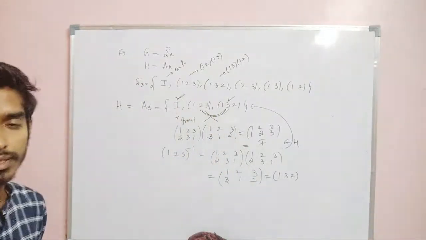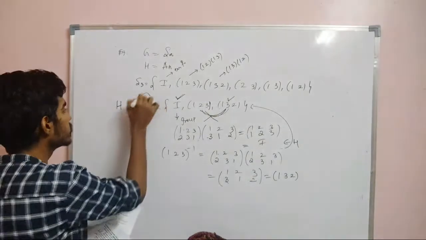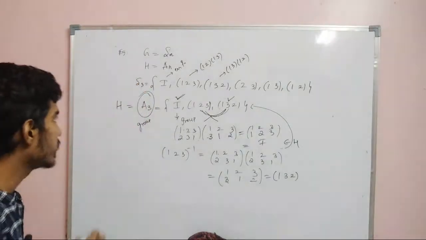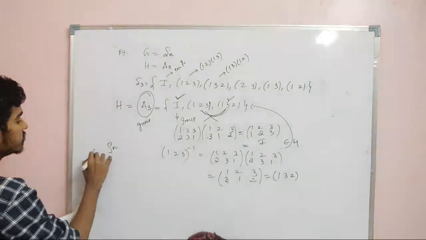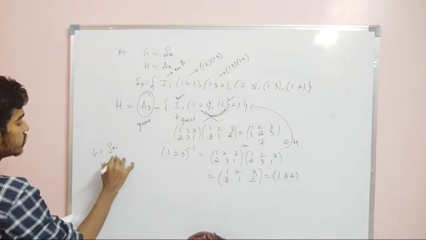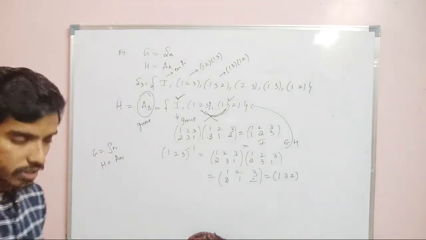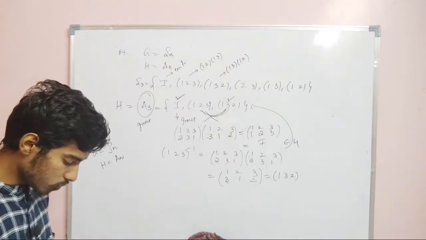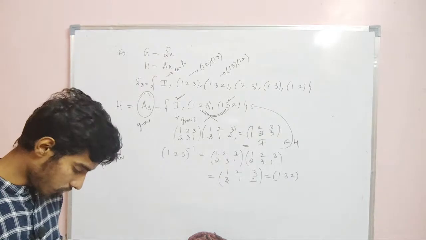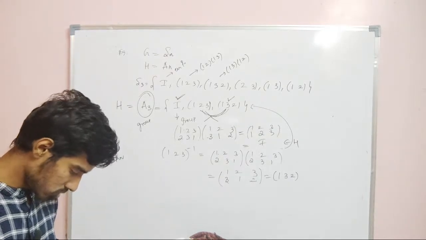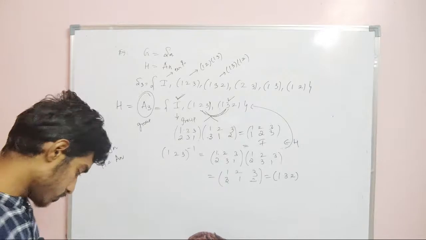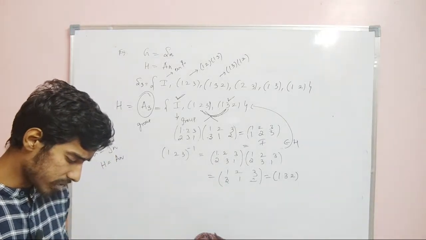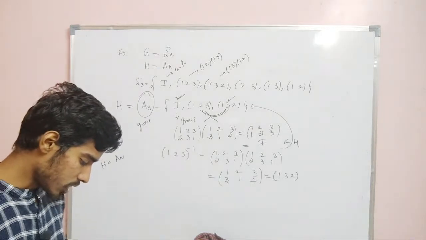Similarly, an inverse exists for each element. Therefore this itself is a group, so it is a subgroup of S3. Similarly, if G is equal to Sn, then H is equal to An will be a subgroup. The set of all even permutations on n symbols will always be a subgroup of Sn. So these are some examples of subgroups. Now we will see the algebra of complexes of a group, the multiplication of complexes.